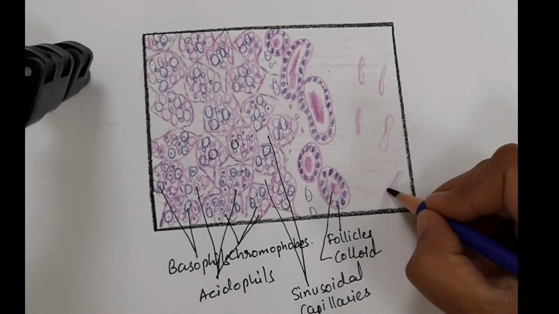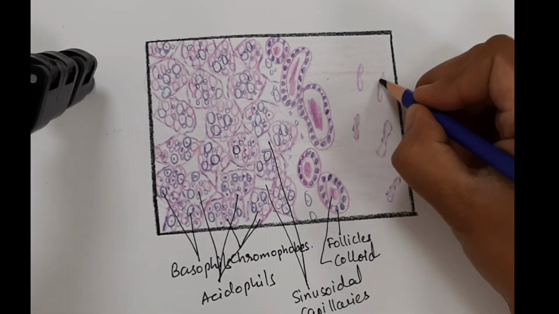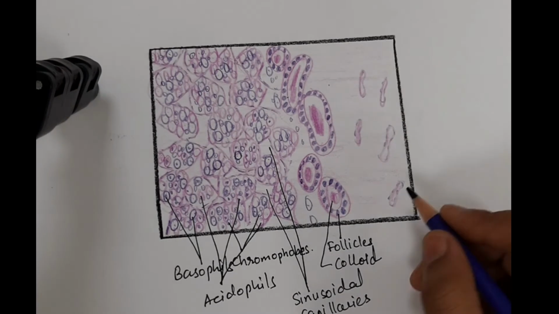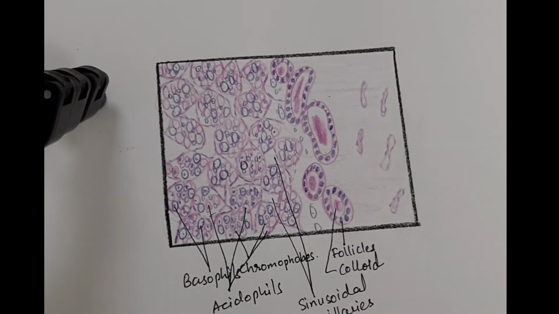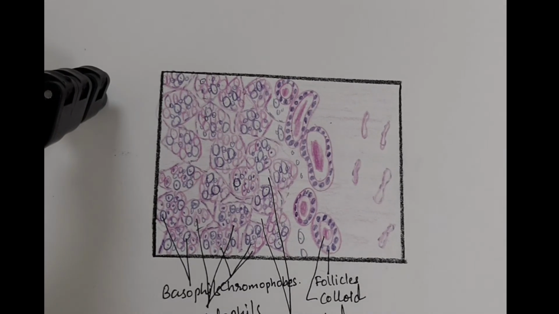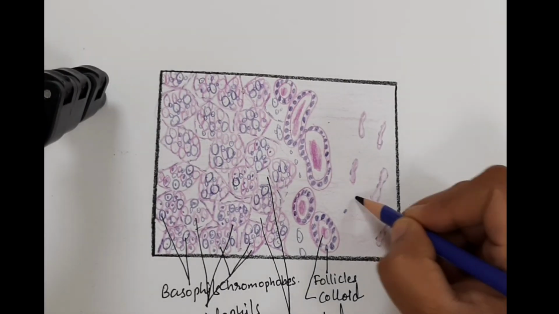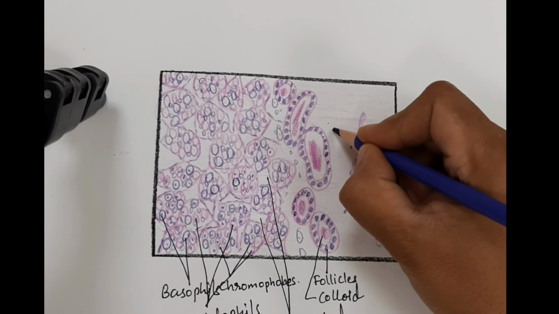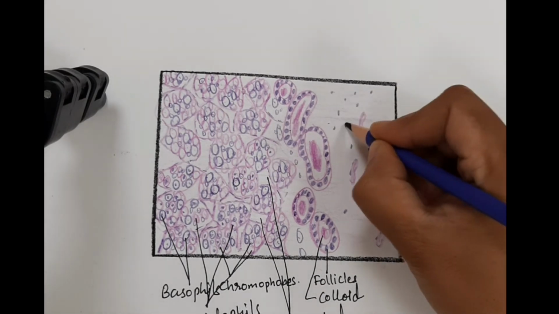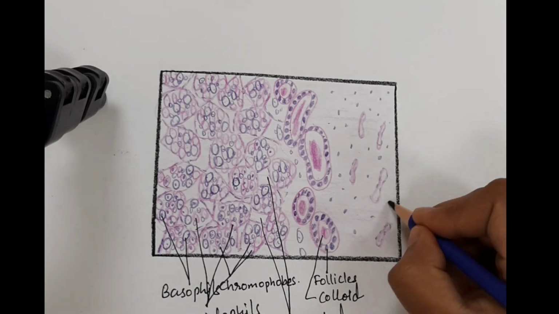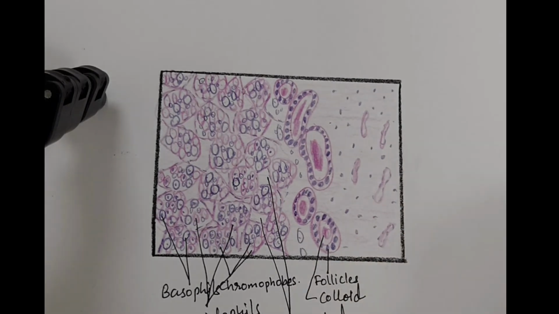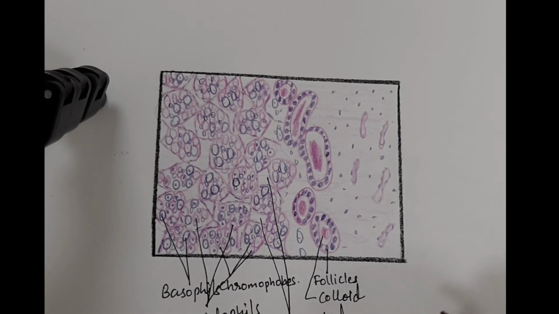So the neurohypophysis contains capillaries and the cells called pituicytes. The pituicyte is a special glial cell of the neurohypophysis and it is associated with nerve endings and fenestrated capillaries. And it consists of non-myelinated axons.